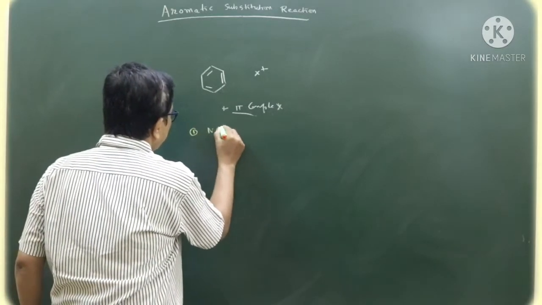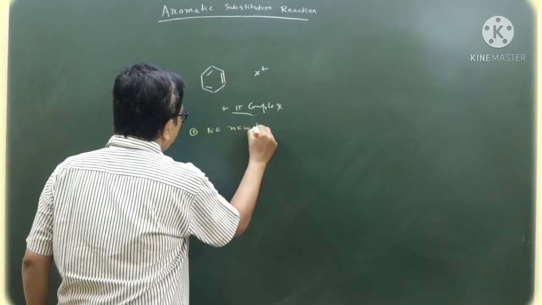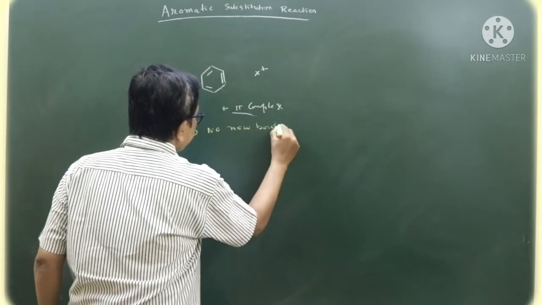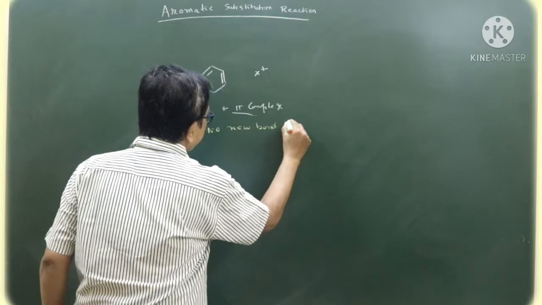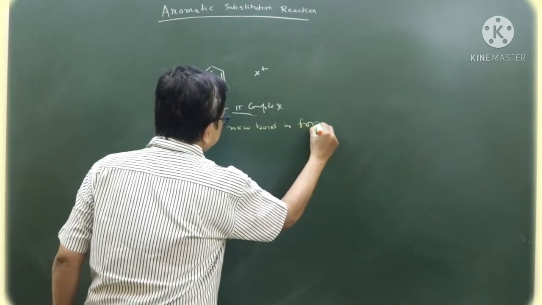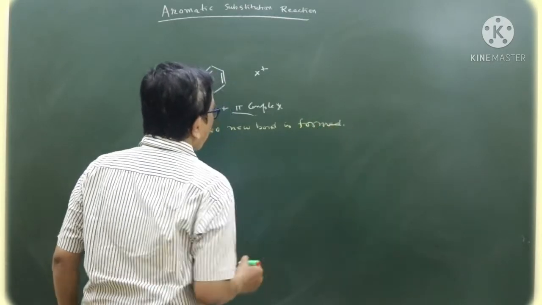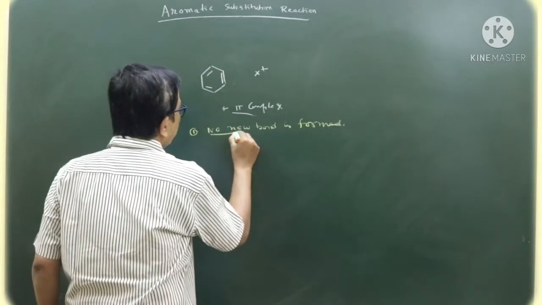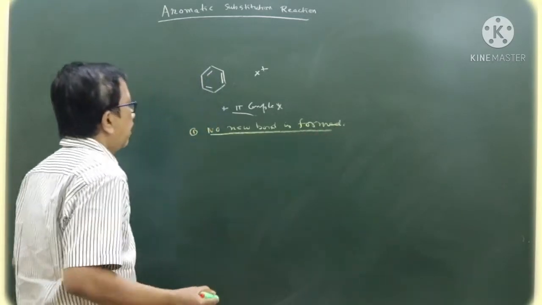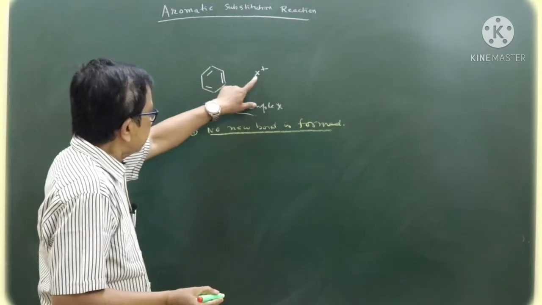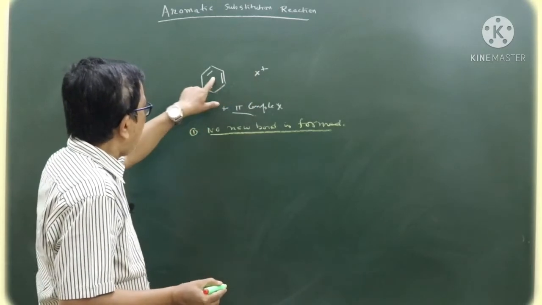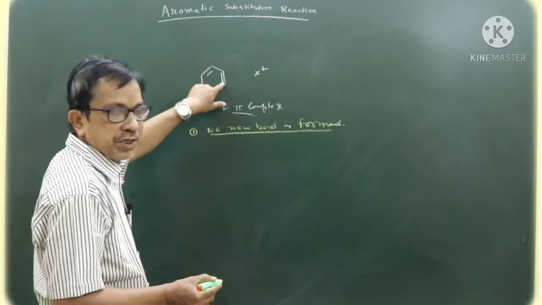Characteristics: no new bond is formed. When it forms a pi complex, no new bond is formed. But this electrophile approaches perpendicular to the plane of the benzene ring.